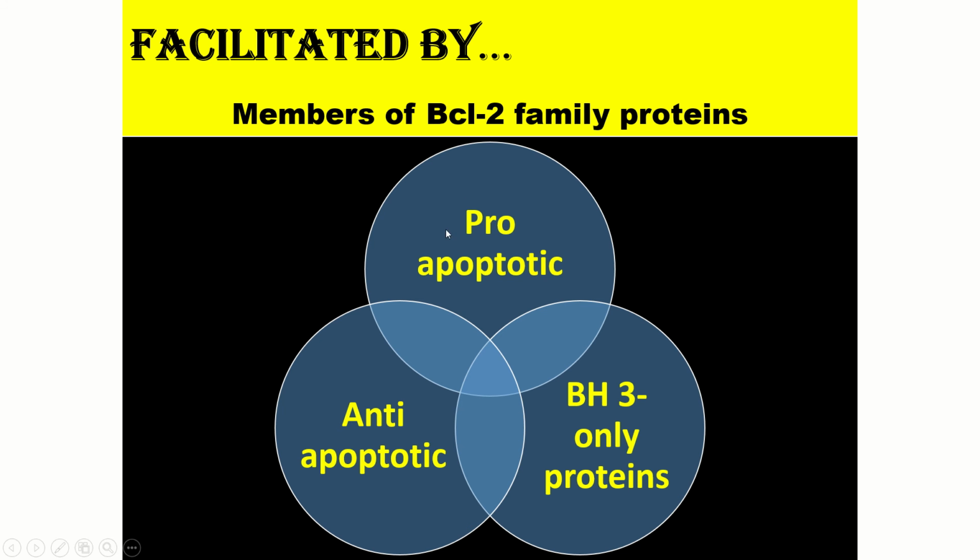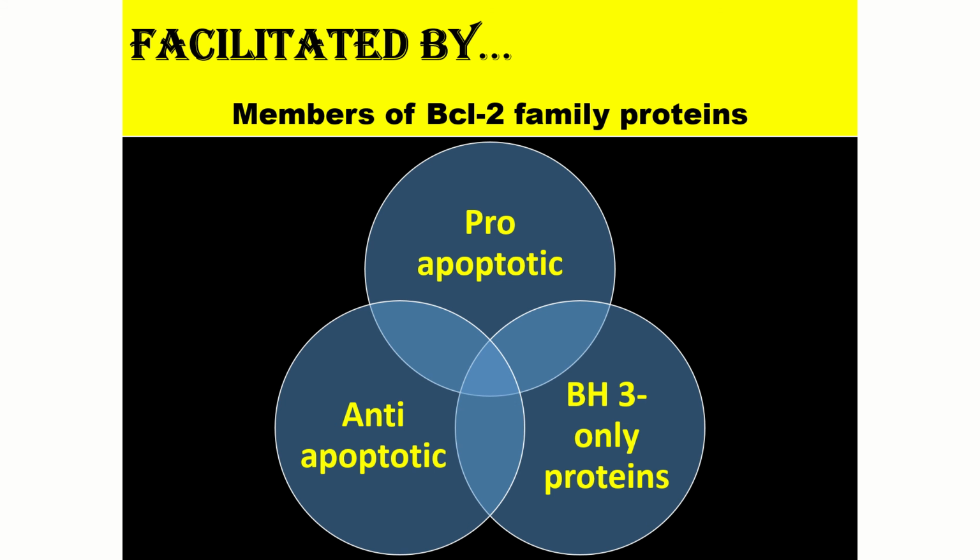First, let's briefly see what is pro-apoptotic protein. Pro-apoptotic proteins are those which promote apoptosis in normal cells. Examples, BAX, etc. Okay.